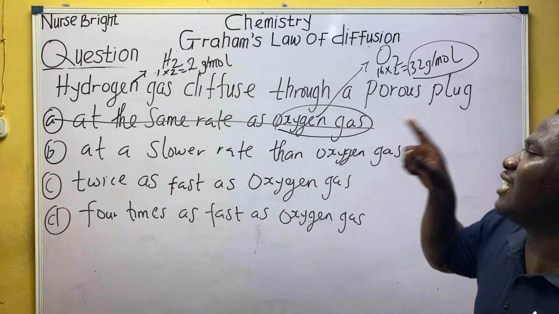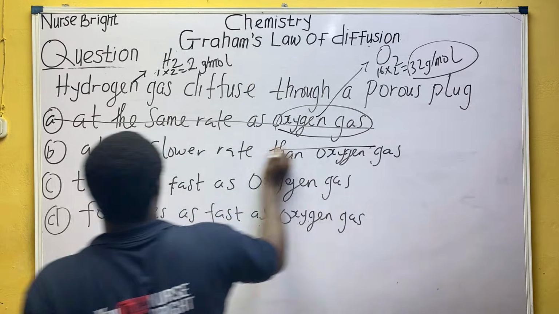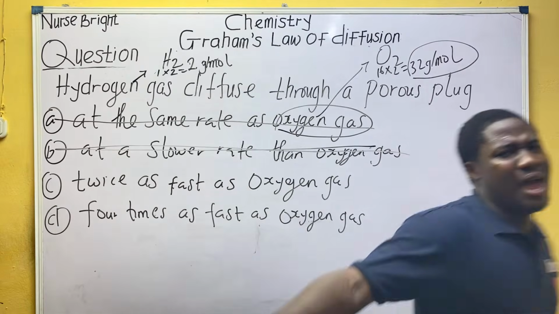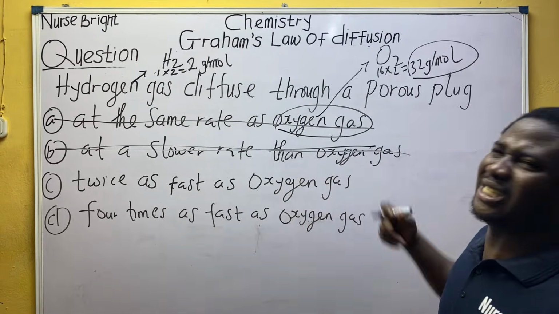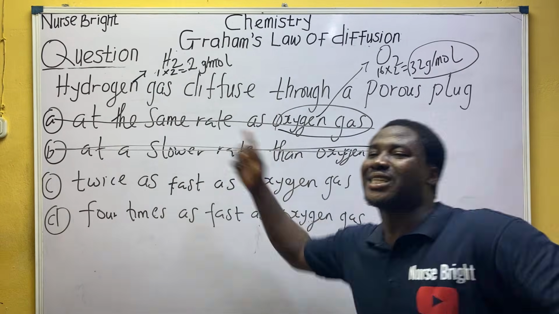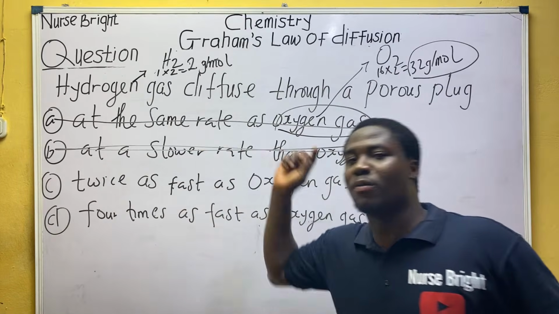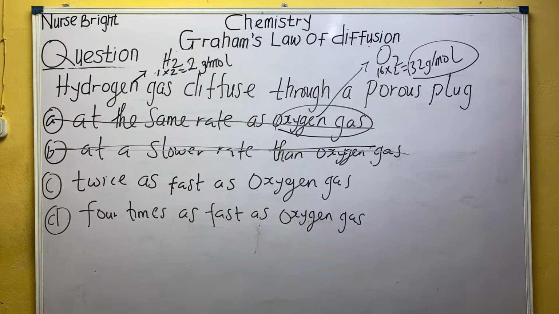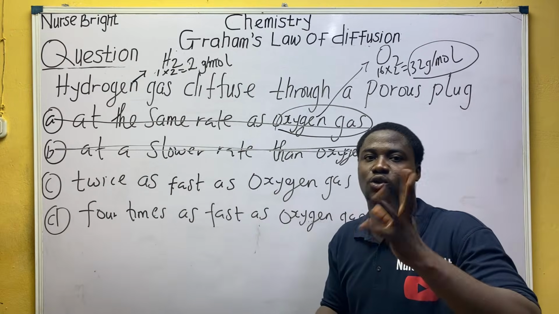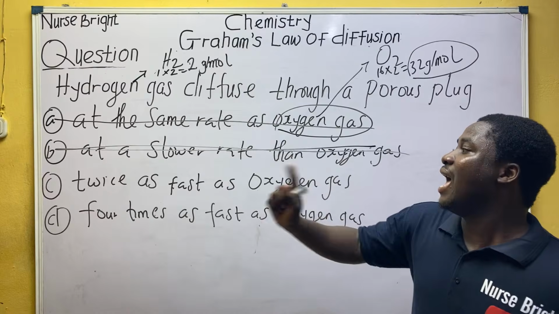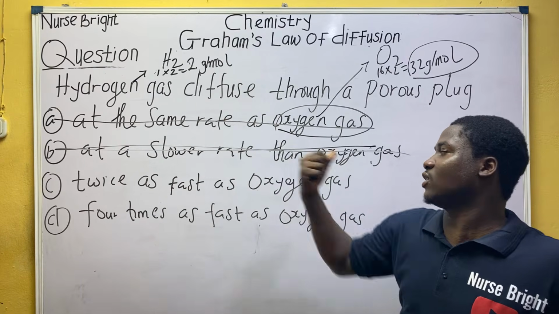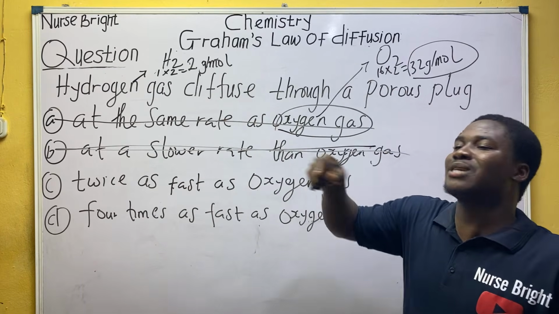Can they move at a slower rate? No, because hydrogen cannot move at a slower rate than oxygen. Hydrogen will move at a faster rate. If faster rate was the option, it could be correct. Now they gave us options C and D as mathematical statements. Option C says hydrogen will move twice as fast as oxygen. Option D says 4 times as fast as oxygen.